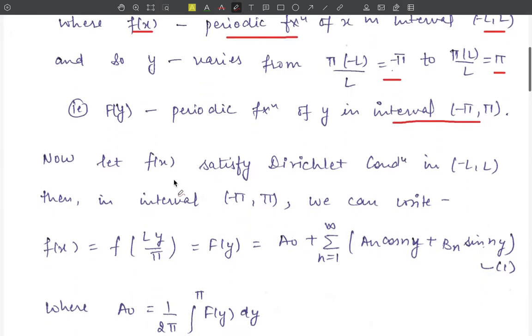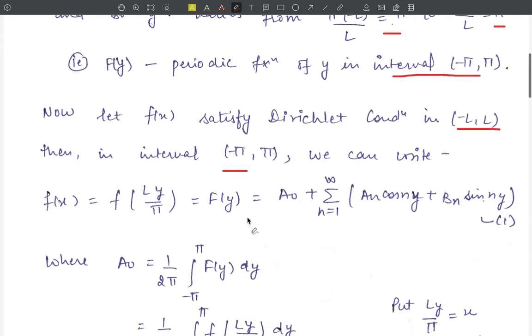Now let f(x) satisfy the Dirichlet conditions in the interval minus L to L, then we can write in the interval minus pi to pi the Fourier series f of x is equal to f of Ly upon pi, or the capital F of y is equal to a naught plus summation n equals 1 to infinity a_n cos ny plus b_n sin ny. Say this is our equation number 1.